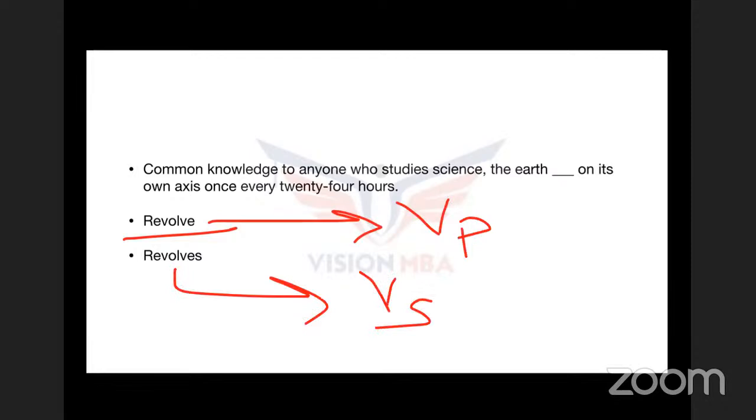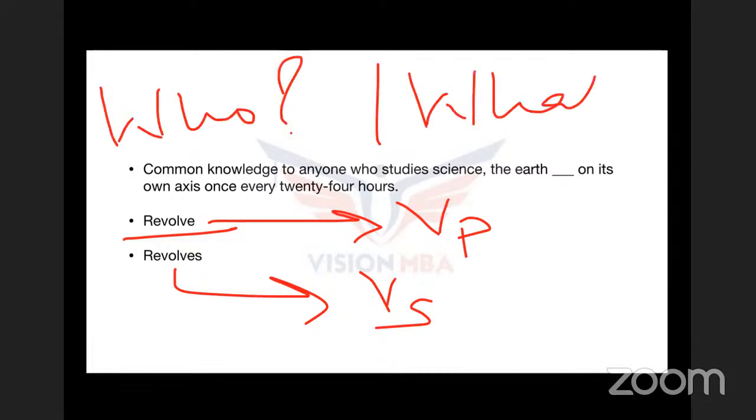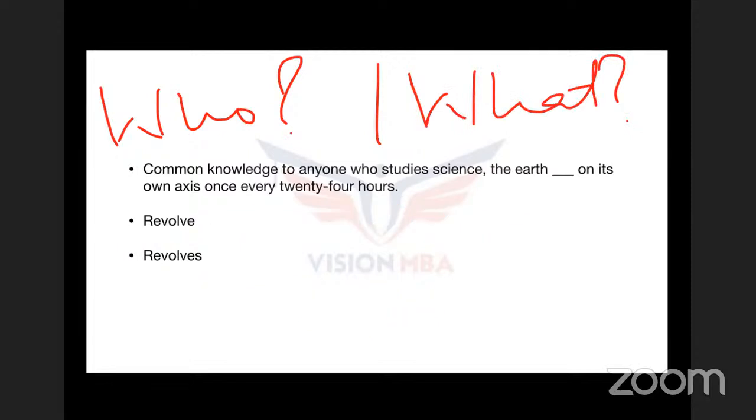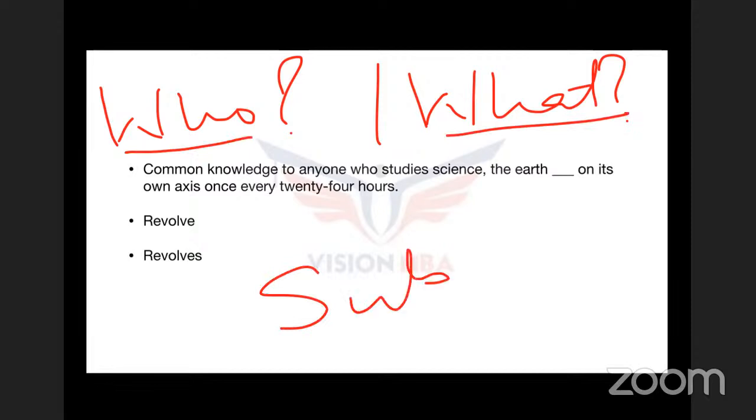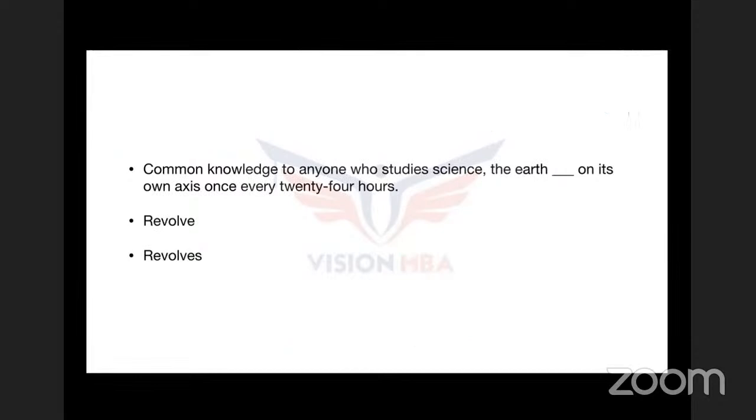Now, the trick is simple. Always ask this question to yourself: who or what? The trick is very easy. Whenever you ask yourself this question, who or what, you're going to get the answer based on the sentence. I'll teach you how to do that. The answer to these two questions, who and what, will give you the subject. Once you know what the subject is in the sentence, based on whether it's singular or plural, you can decide the verb form.